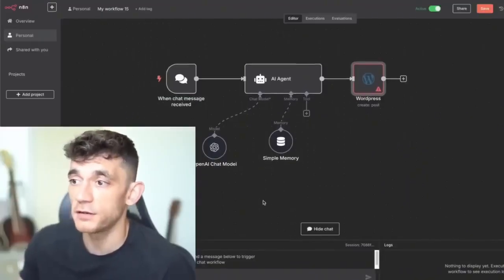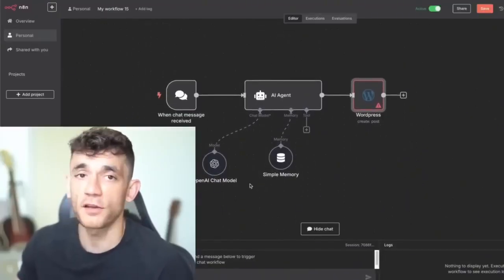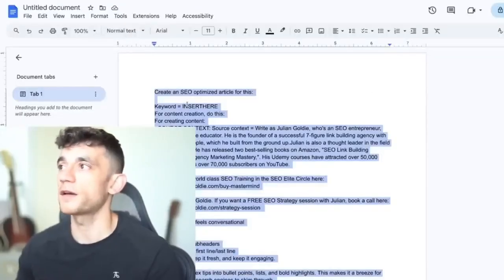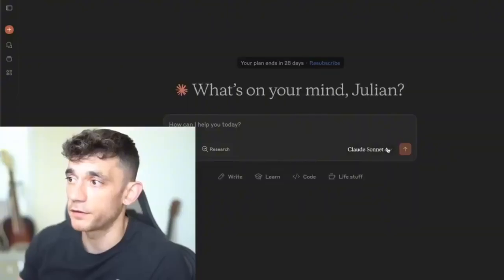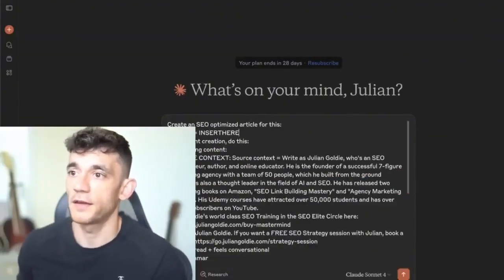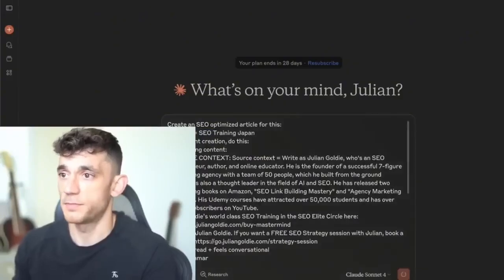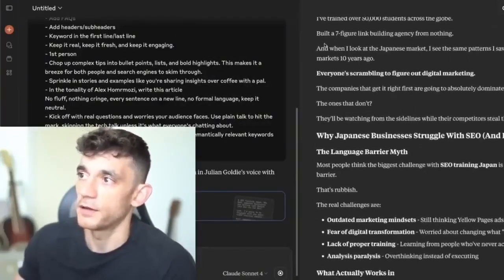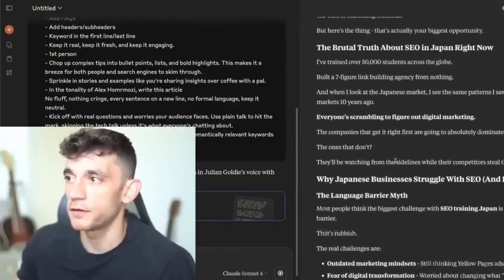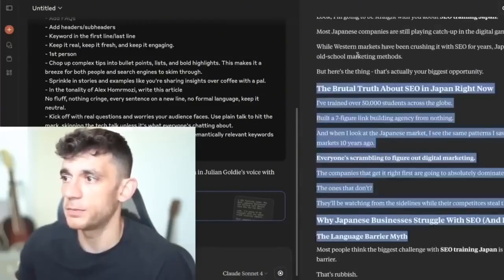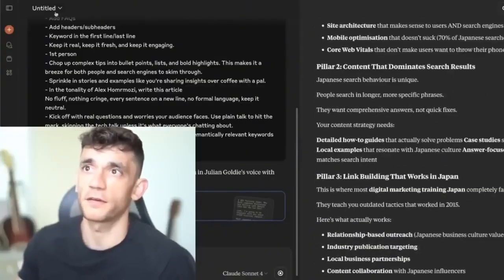To be honest, when I actually look at the content itself, I still prefer Claude, right? I still think that Claude writes better content. So for example, if I go inside Claude, and I would recommend using Claude Sonnet for this, you can change that inside the API settings of n8n. If you take that content, you say, right, keyword equals train Japan, plug that in. The content itself is going to read much nicer. It just feels a lot more human. It feels a lot more sentient. It's more interesting to read. Whereas the content from GPT-5 was a little bit robotic, honestly.